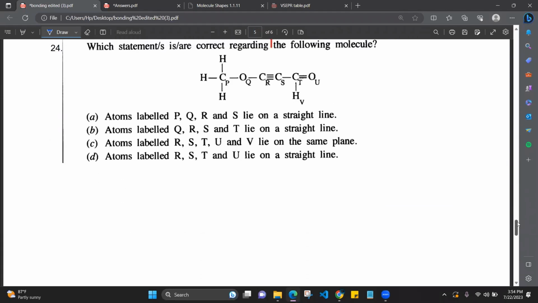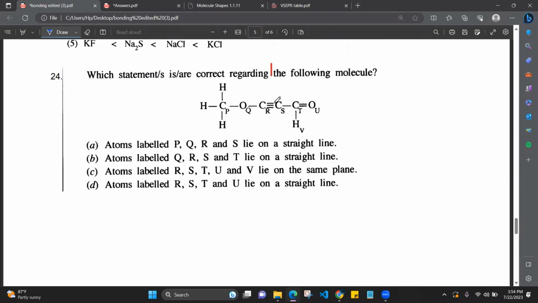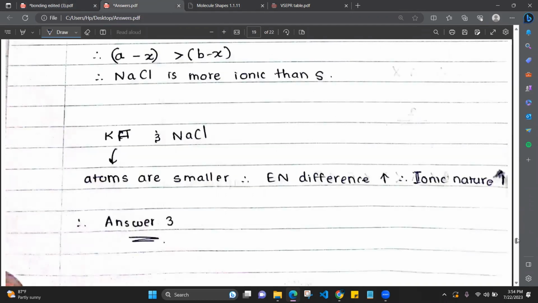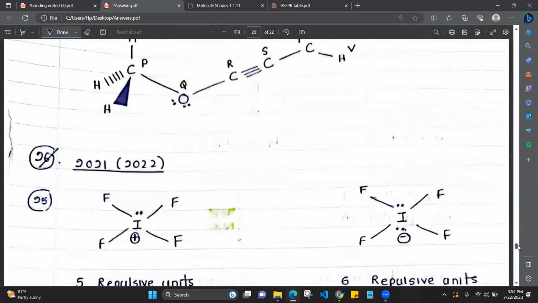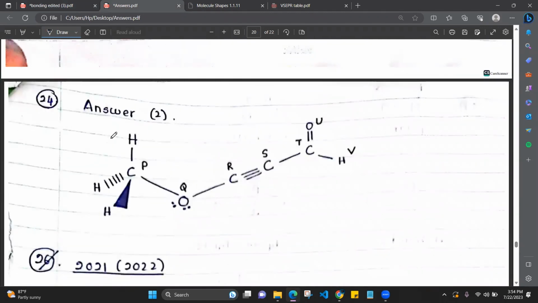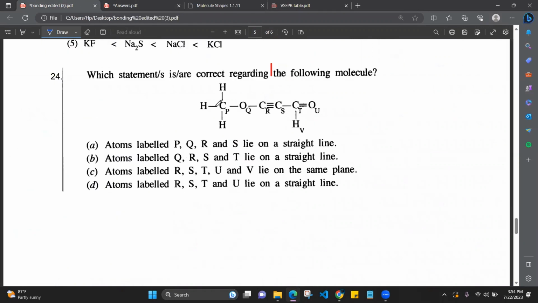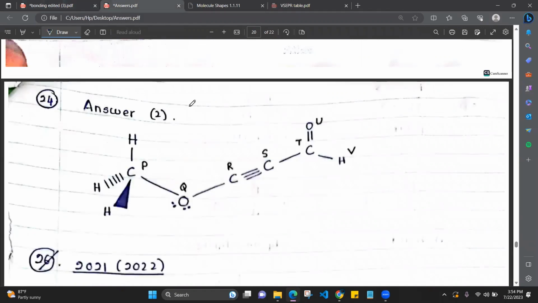Then the 24th question: which of the following are correct statements regarding the following molecule? Now they have given us the molecule. Once they give us the molecule, just draw the electron pair geometry of that molecule. If they are asking whether the atoms are in the same plane, no hybridization, no anything, just draw the electron pair geometry of that molecule.